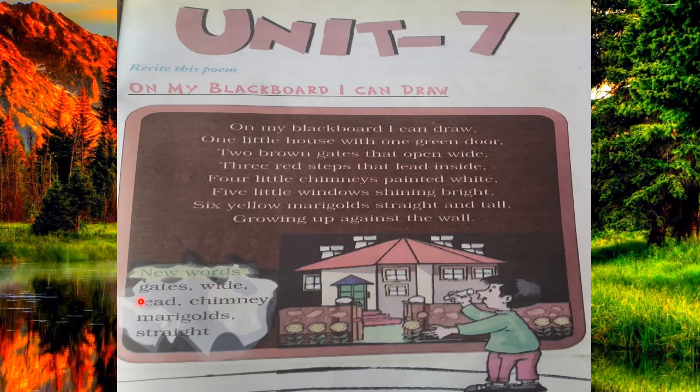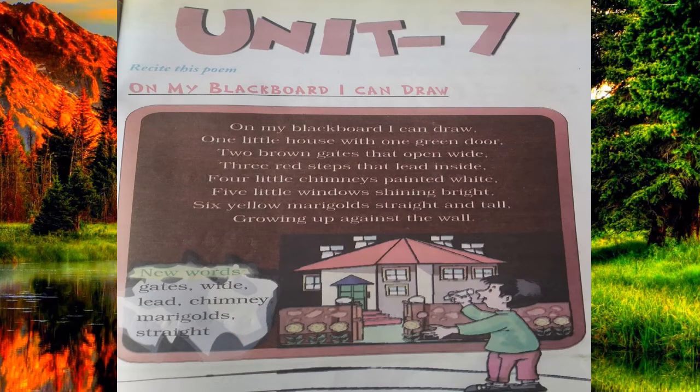First is gates. Wide. Lead. Chimney. Marigolds. And the last is straight. So you have to learn all these spellings. Okay, so this is done.